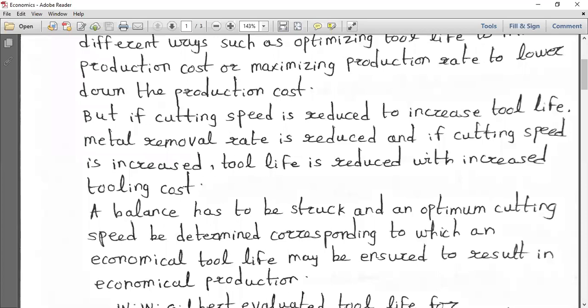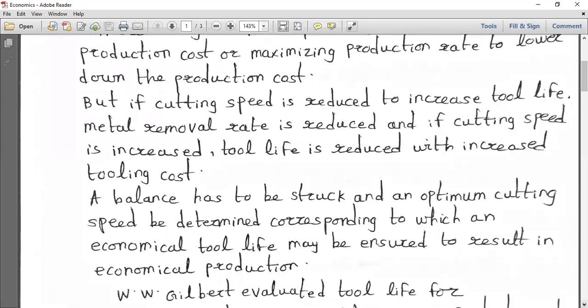So you have to balance the optimum cutting speed corresponding to the economical tool life, which will result in an economical production. All these things are part and parcel. Who is the person behind the economics of metal machining?